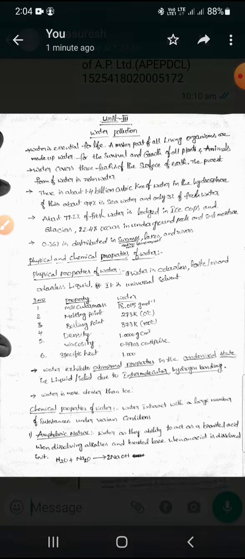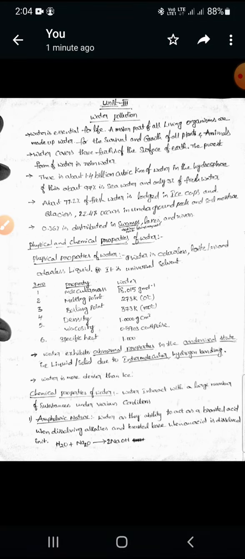Before we discuss water pollution, we first discuss the physical properties and chemical properties of water. We know that water is very essential for our life. No animal or plant can exist without water. That's why it is a very important factor for life.